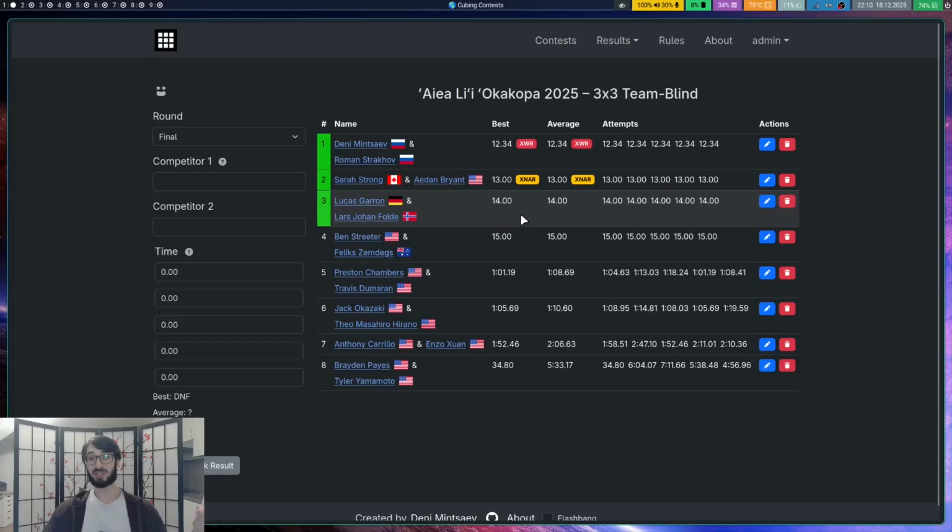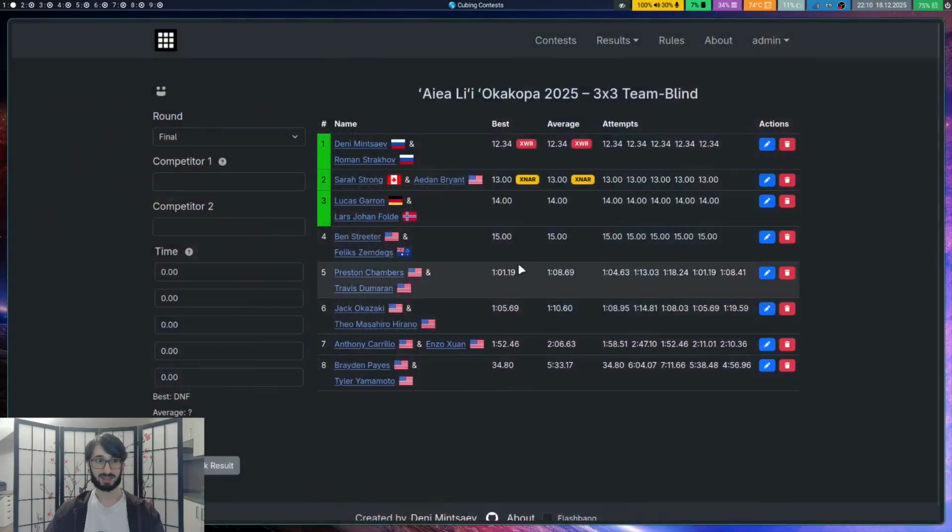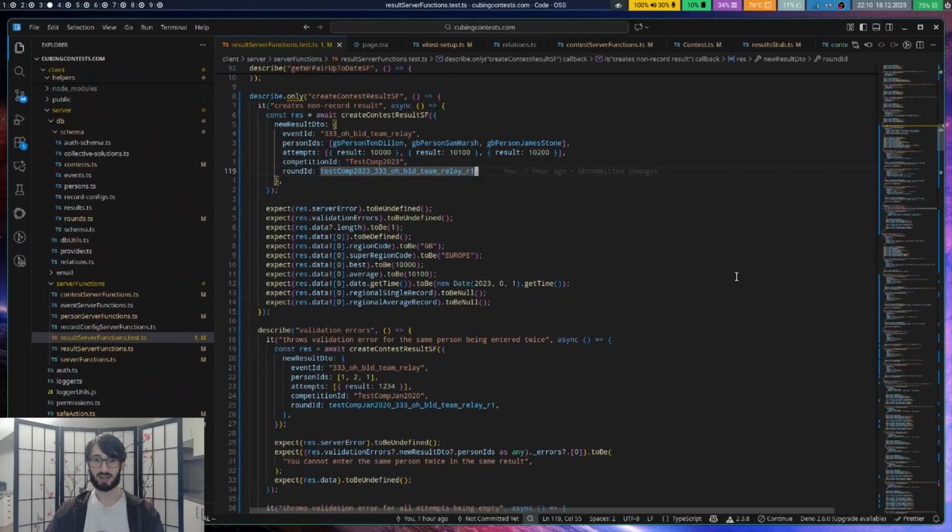Yeah, and just me explaining it probably sounds a bit complex. Imagine how the code was, because, oh my God, I've been bashing my head against the wall, but it is basically all done. I do still need to write a few more tests exactly for this stuff for the team events. But at least in practice, it seems like it works correctly. So yeah, I'll get on that and then just finish up the last few features, the editing stuff. And then, yeah, the update should be ready to release probably in January.